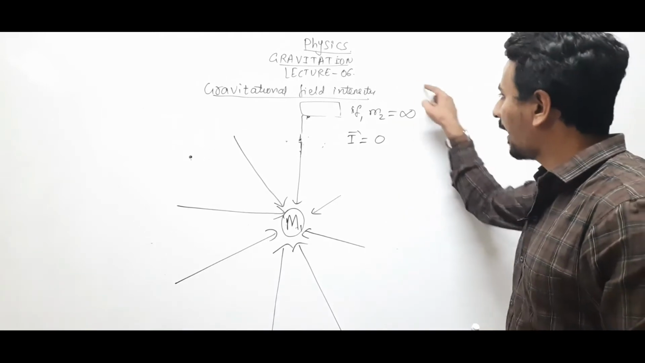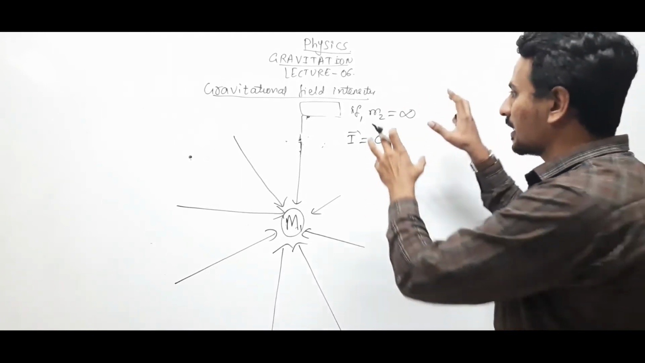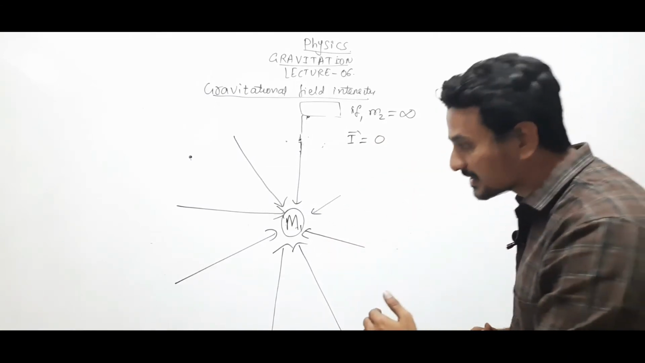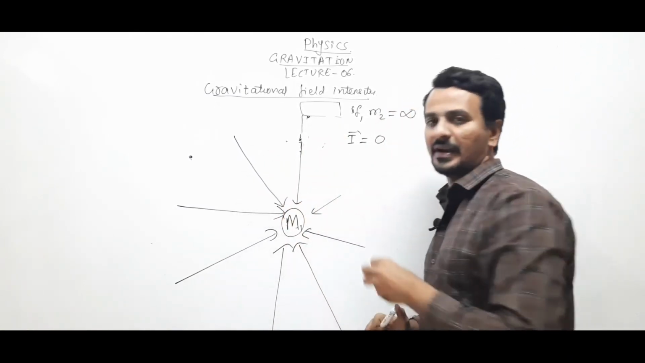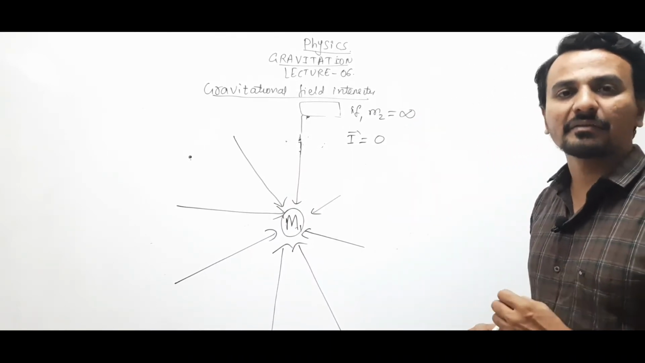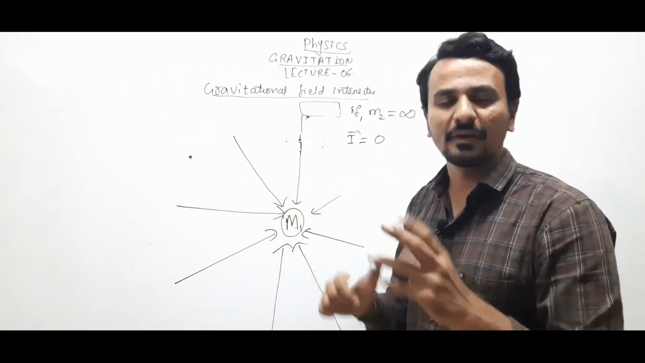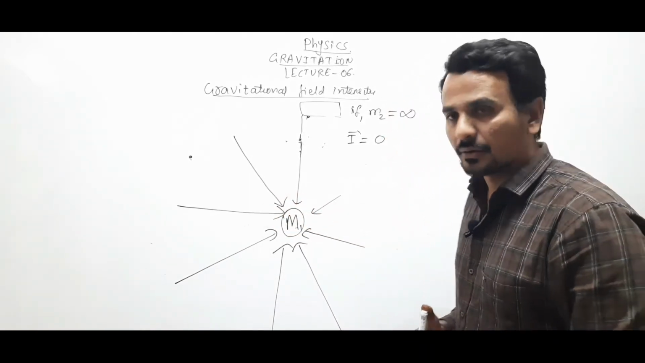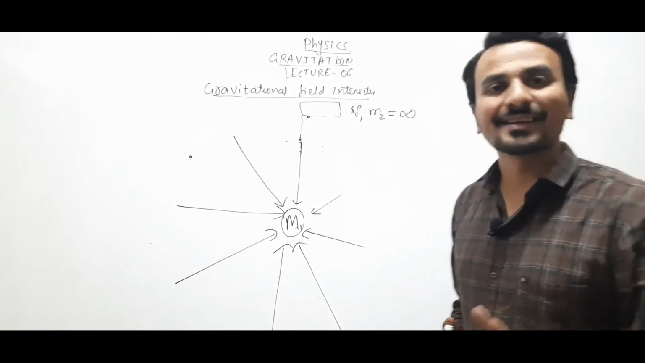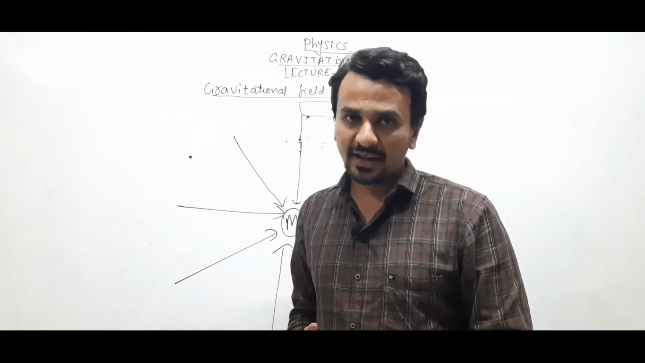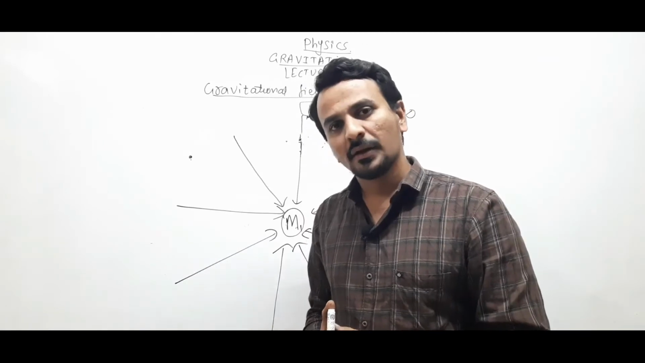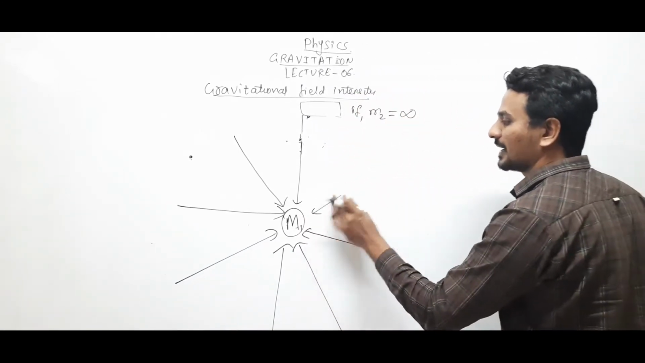That means M2 will not be affected by the gravitational field produced by M1, because as the distance increases, the gravitational field decreases, right? So at infinity, the gravitational field produced by M1 will be 0. Okay. So once again, what is gravitational field intensity? It is the force acting on a unit mass placed in the presence of the gravitational field produced by the source mass.